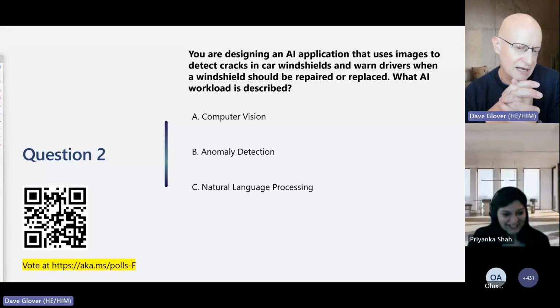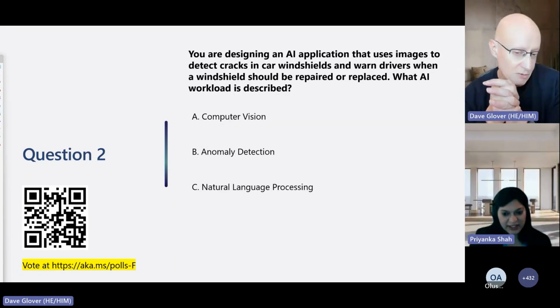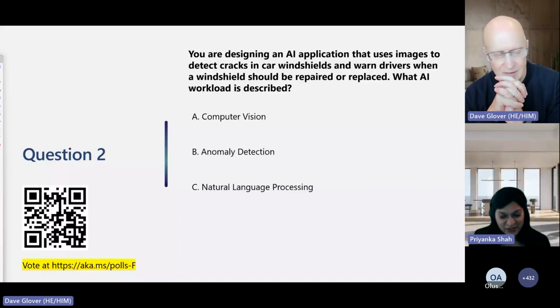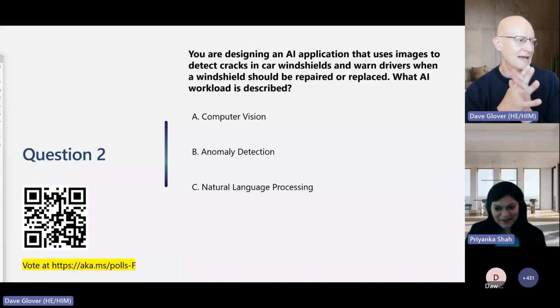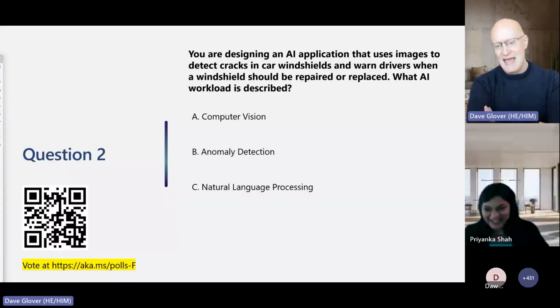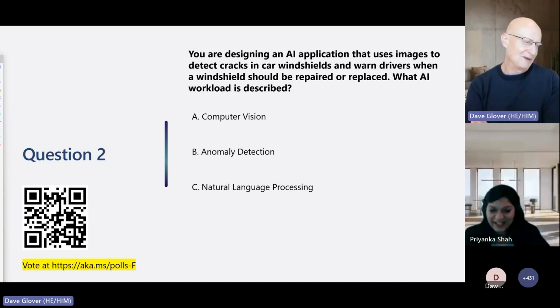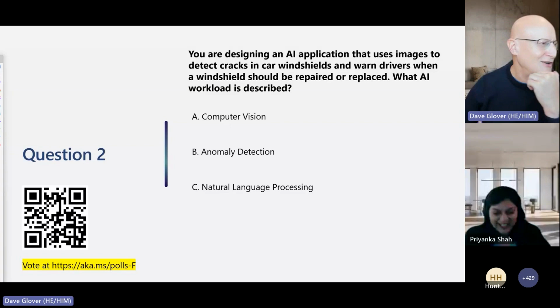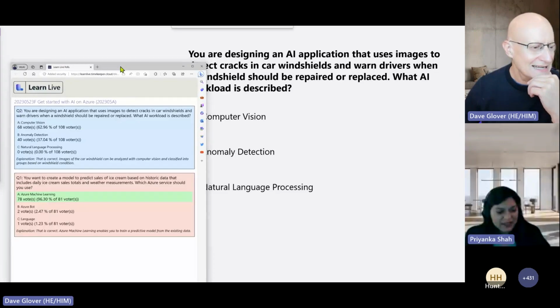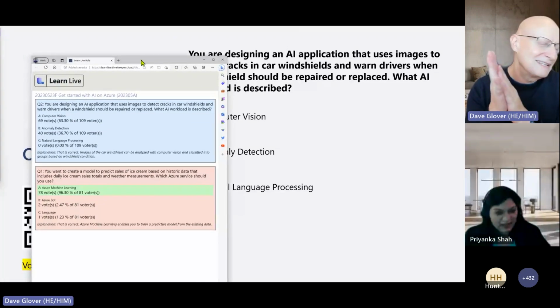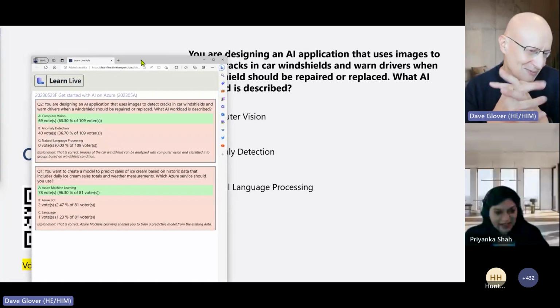I could be using vision to be able to detect what's going on on the screen and using a model to know whether a screen is cracked, right? That is probably where vision comes in. Natural language processing, look, I'm going to eliminate that one. Okay. So now we'll be able to look at how people voted for that. And 63%. Now, we did throw you off a little bit on this one.